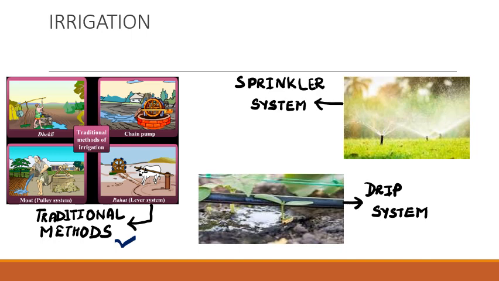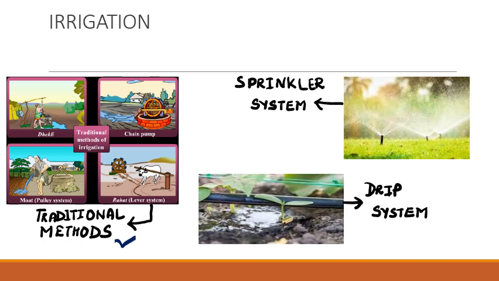Nowadays, modern methods of irrigation are followed and they are more economical than the traditional ones. Water wastage is minimized in these modern systems of irrigation.